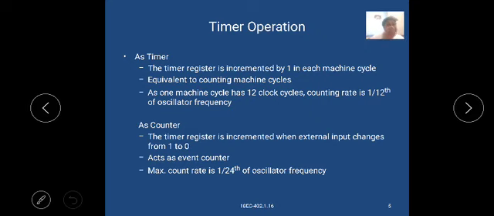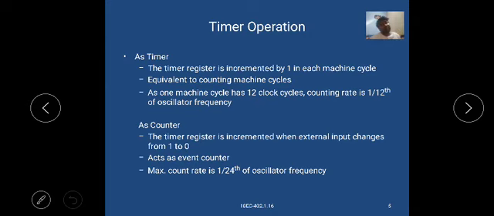As one machine cycle has 12 clock cycles, the counting rate is 1 by 12th of the oscillator frequency.